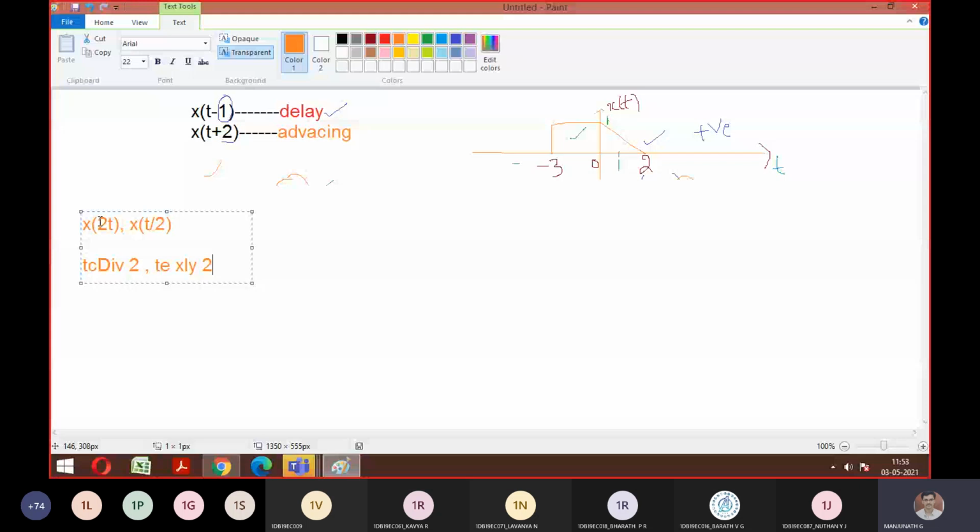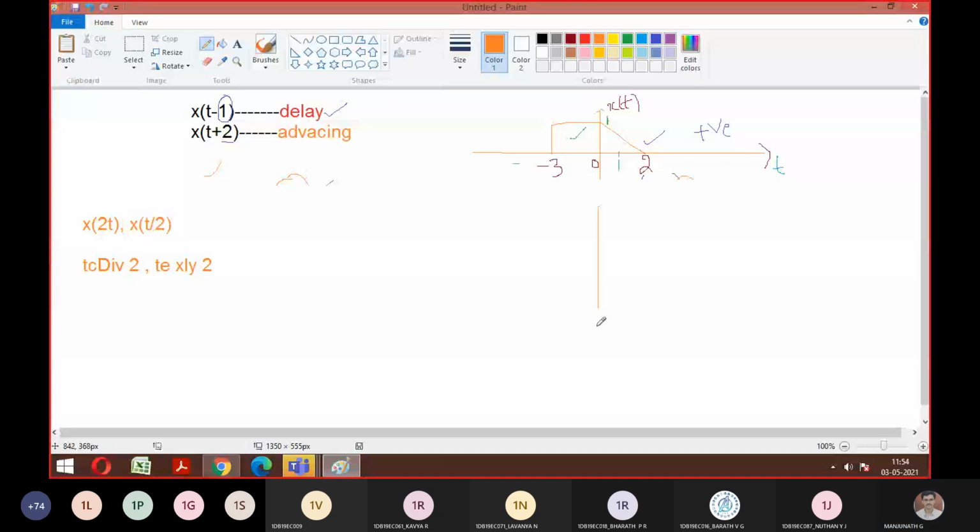I need to plot x of 2t. So how to plot x of 2t? Whatever the original signal is, divide by 2. So if we divide by 2, it means whatever scale we have in the original has to be divided by 2.